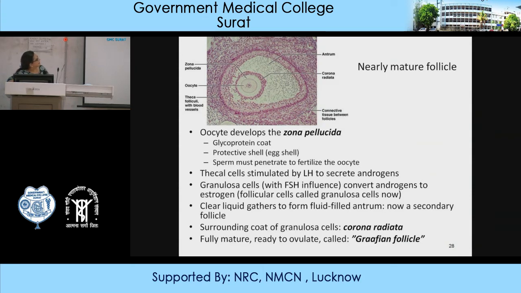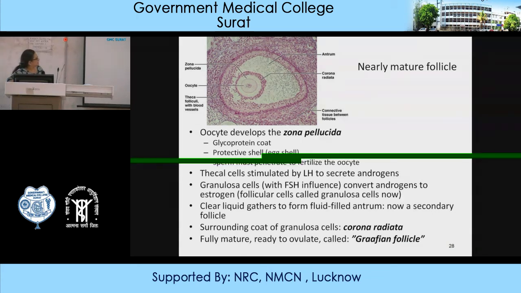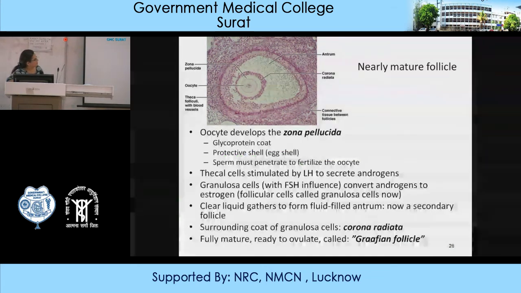Thecal cells are stimulated by LH to secrete androgens, and the granulosa cells, under the influence of FSH, convert the androgens which are produced to estrogens under the influence of the aromatase enzyme. Clear liquid gathers to form the fluid-filled antrum, and that is called a secondary follicle. Then there is the corona radiata, and the fully mature follicle you can see in the diagram is called the Graafian follicle. This is the follicle that is released at ovulation in each monthly cycle.